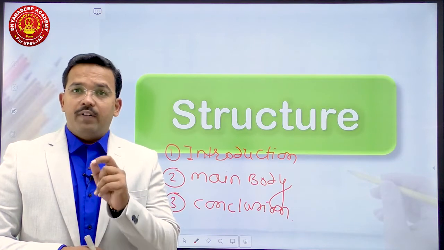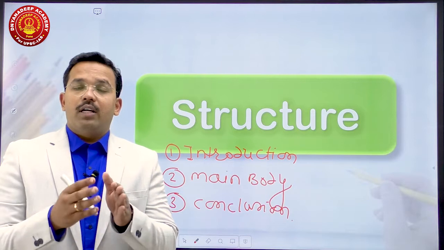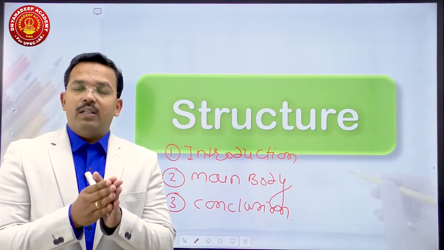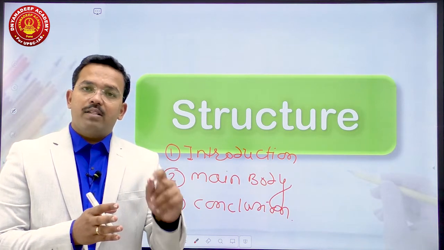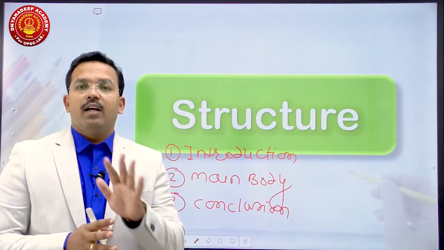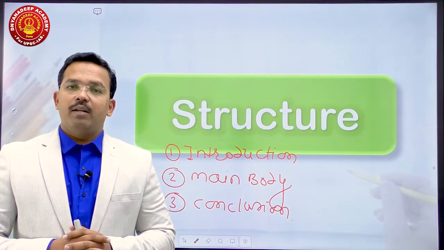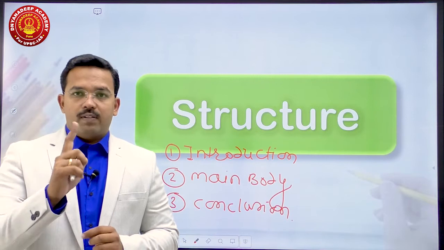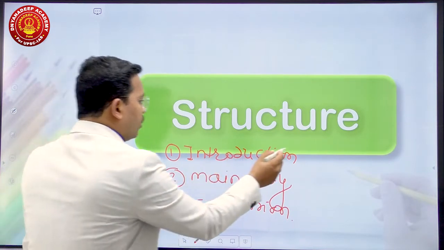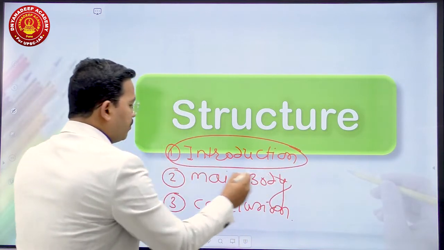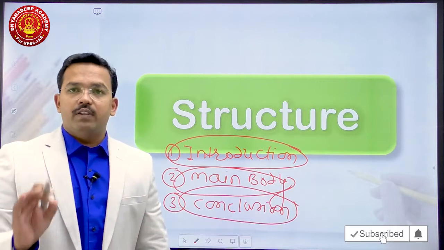But if there is a time constraint and it does not permit you, if it does not give you the leisure to write all these dimensions, then straight away start writing the most important objective of the answer in a straightforward manner. Do not waste your time in writing introduction, main body and conclusion. First thing. Second important thing, do not give the title like this is introduction of the question, this is main body of the question, and this is conclusion of the question. Do not use these words.